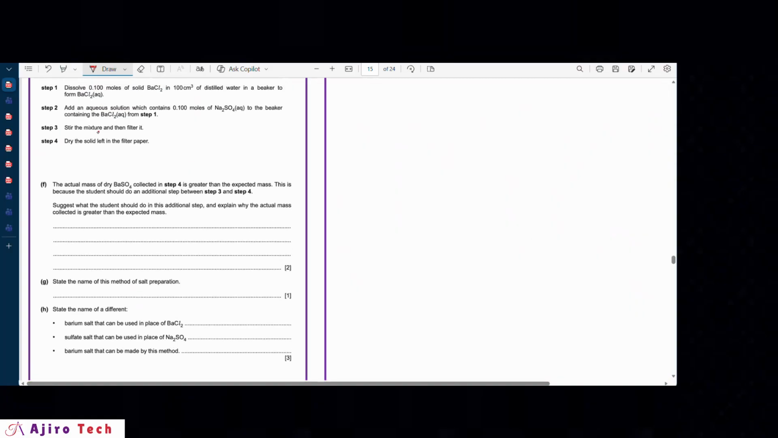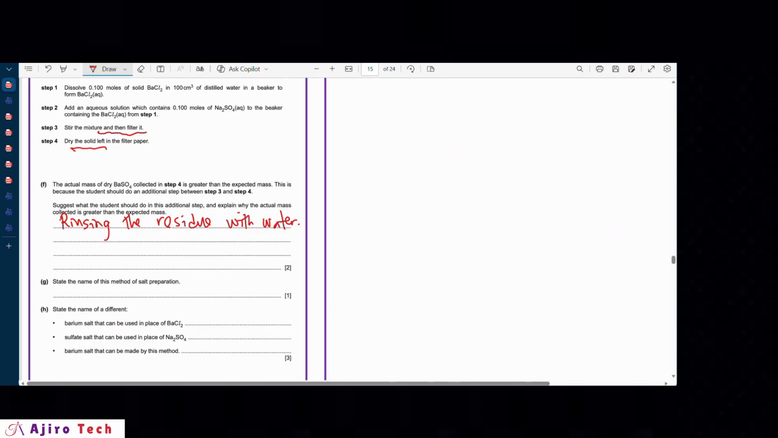So after stirring the mixture and then filtering it, the student is expected to do something before drying, and that is called rinsing the residue with water. So rinsing the residue with water. That's the missing step. That's the step that should have been done before drying.